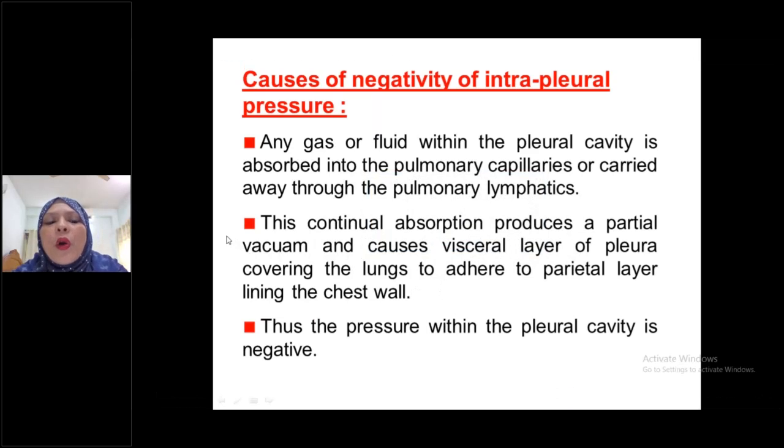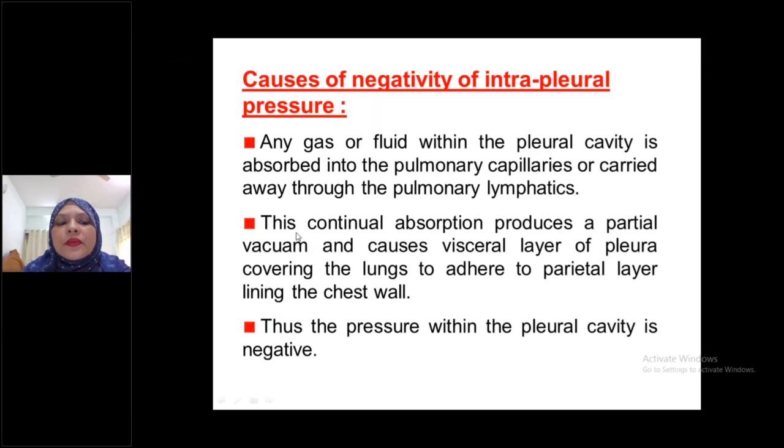That is, God has gifted us a suction machine within this pleural space, whose function is continual absorption of fluid. That is, excess fluid can never be present within this pleural cavity. Only a thin layer of fluid is present to prevent friction of the lungs against the chest wall.